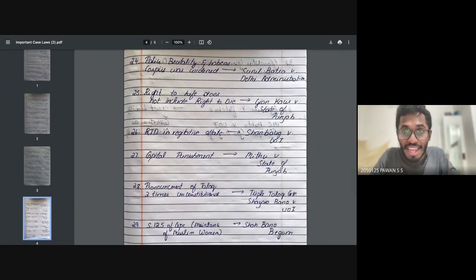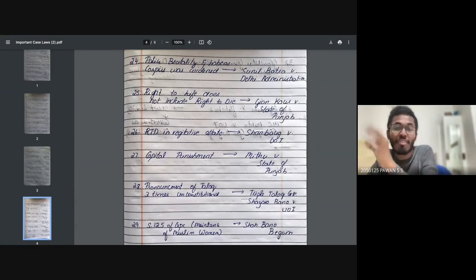The 25th question is about right to life does not include right to die. Gian Kaur versus State of Punjab, remember this. So you have right to life, but it does not mean that you have right to die as part of it. It was decided in this case.